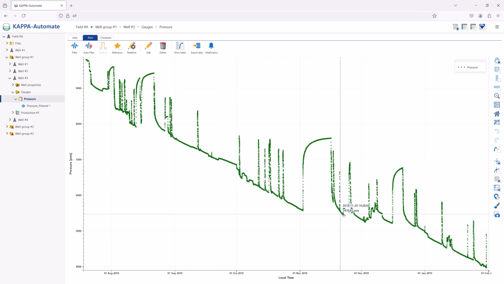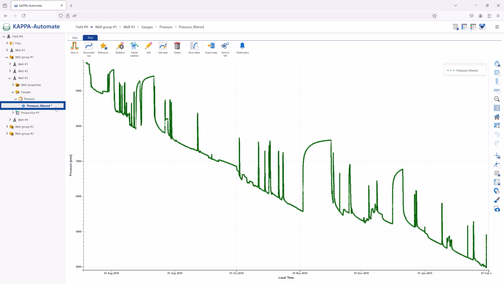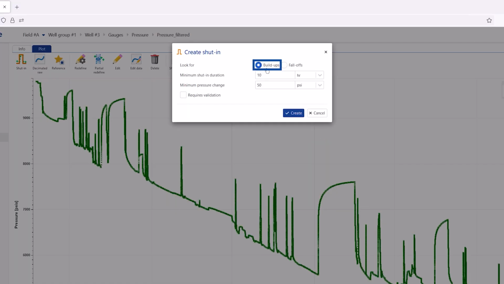Identified shut-ins are recorded in a special SIID logical channel that has the value of 1 for the duration of the shut-in and 0 everywhere else. To launch shut-in detection, select the pressure or temperature gauge and click on Shut-in. Set minimum shut-in duration and minimum pressure change.